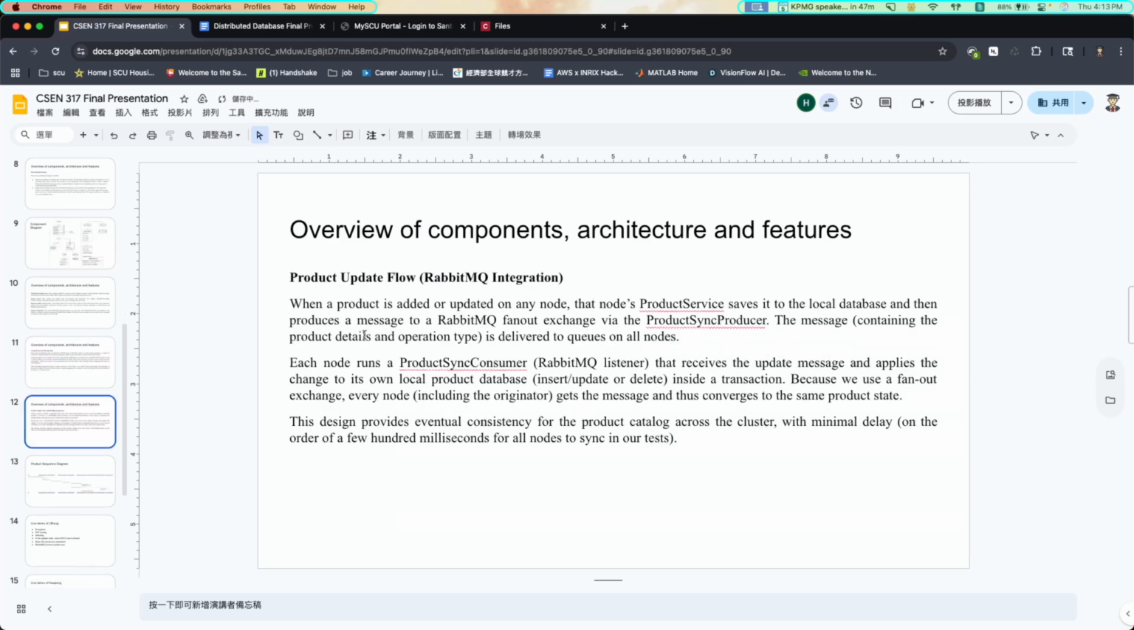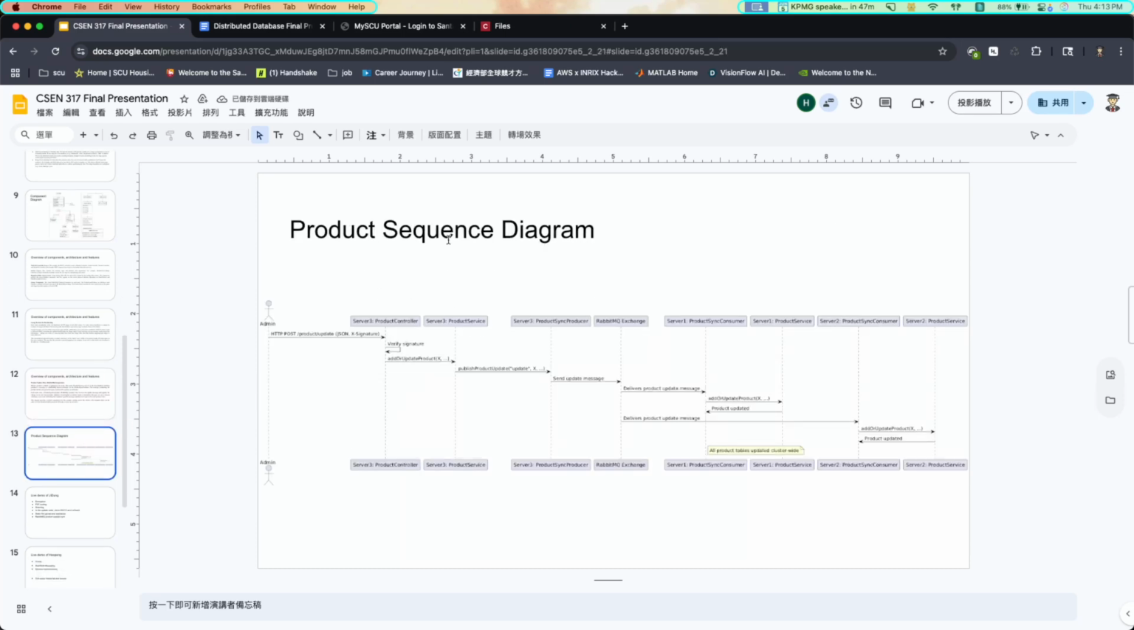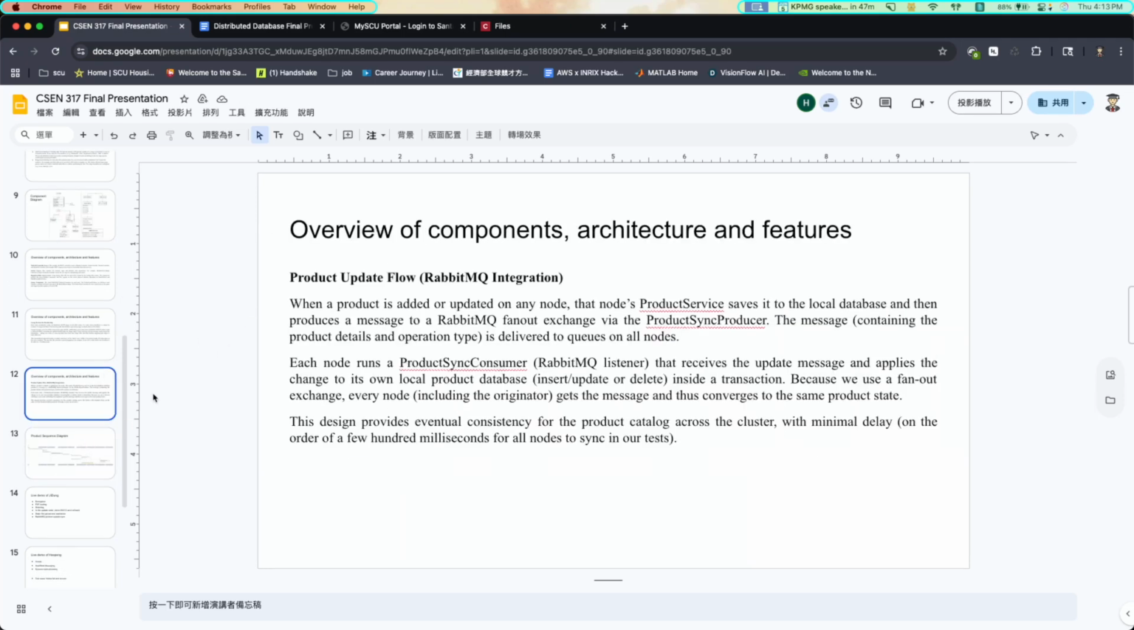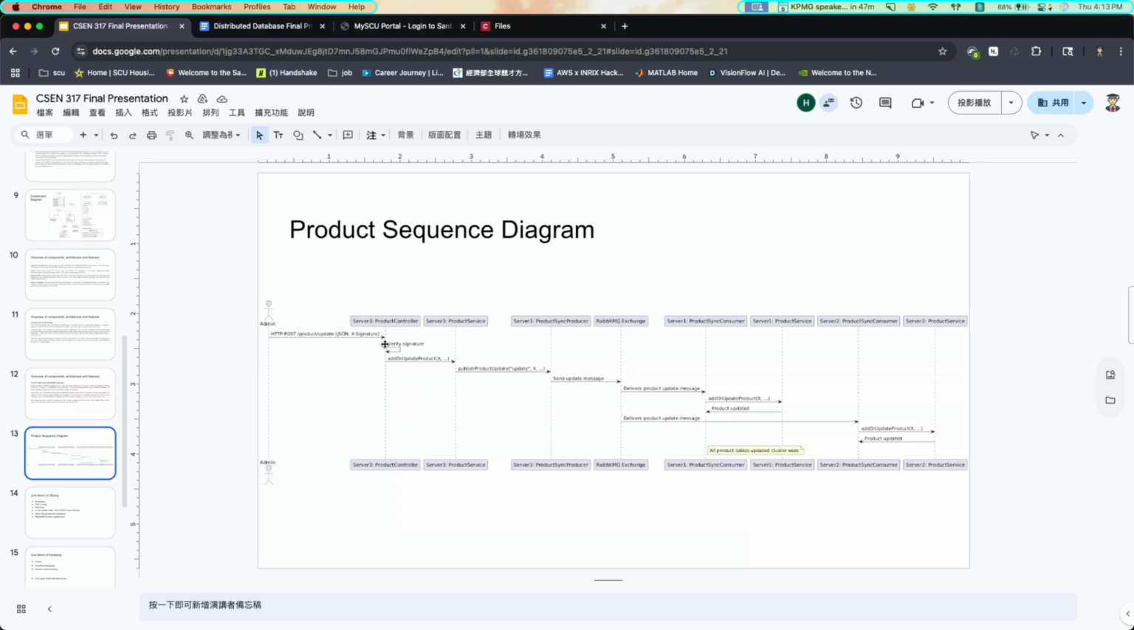This is the product update. I'll use the product sequence diagram to explain it. The request comes in, the product controller writes a signature, then adds or updates the product in the product service, and then pushes to the producer and to the exchange. The fanout exchange will push to every server, so every server receives the message. Server 1 receives an update, Server 2 receives an update.